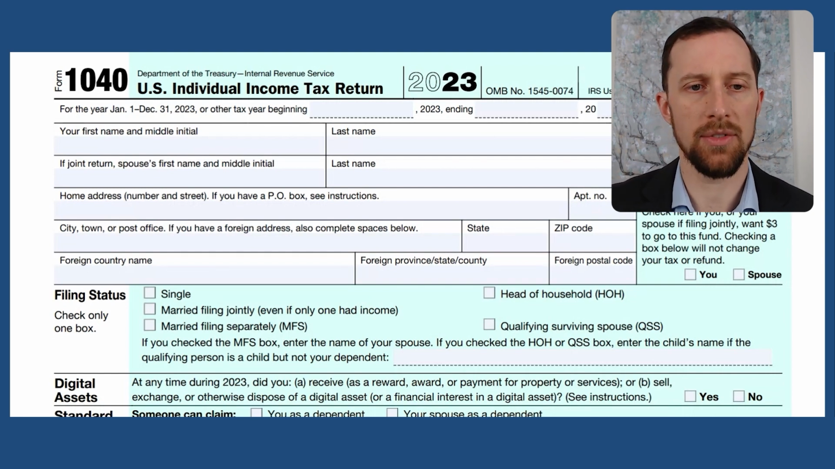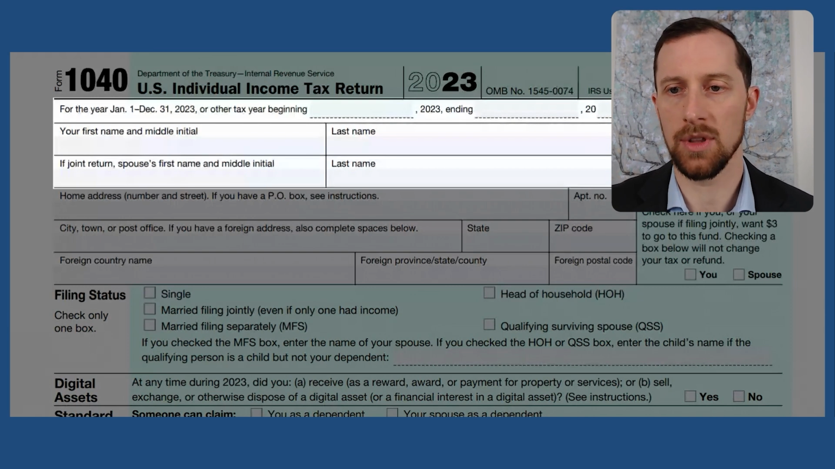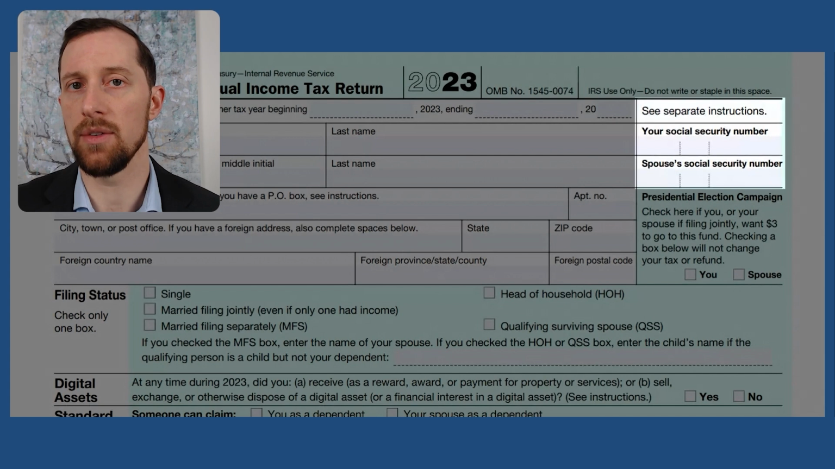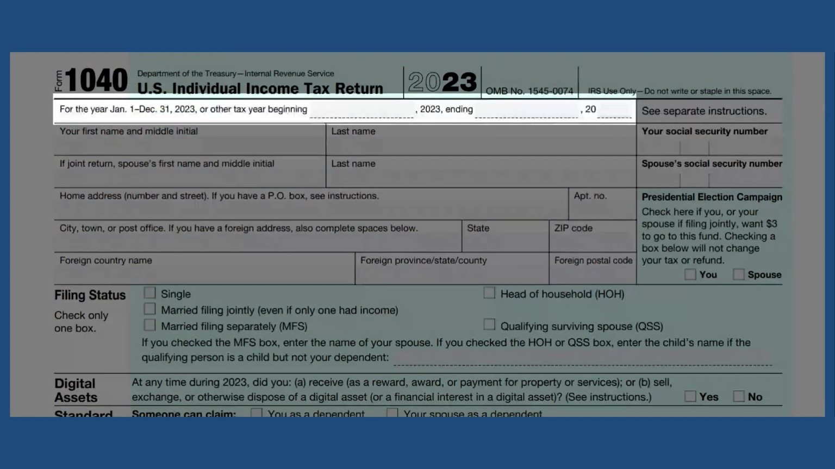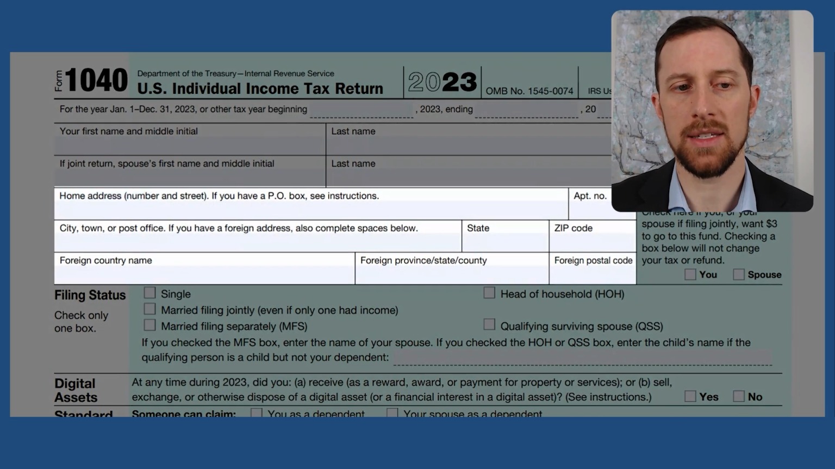So as we start off, this first section is going to be just basic generic information. Your first name, your last name, social security number. If you're married, your spouse's social security number. As you can see, most people are going to be filing for the year January 1st to December 31st of 2023. But if you use a different accounting method, then you would put that here in these boxes where it says, or other tax year beginning blank and ending blank.